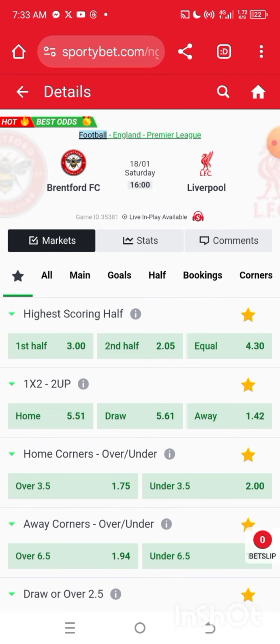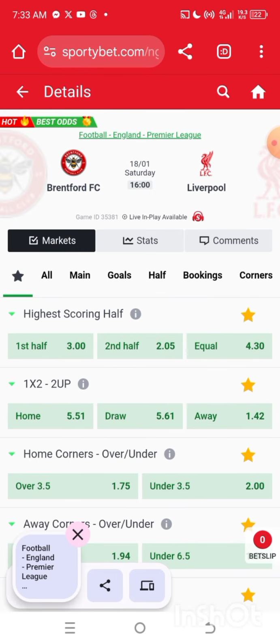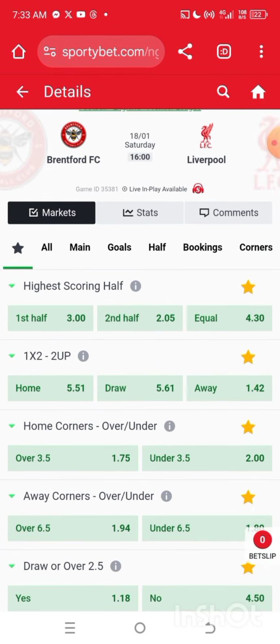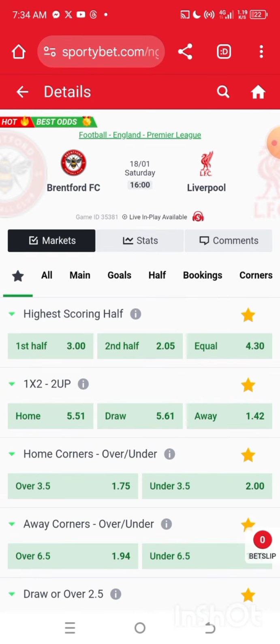You can see. Now I will tell you what to do here. If you want to win a lot of money with AI, you must make sure you go for high valued matches. Go for high rated matches like the England Premier League, Spain, Italy, Germany, and France. Those are high valued leagues. Go for them because those leagues have enough data to be provided.